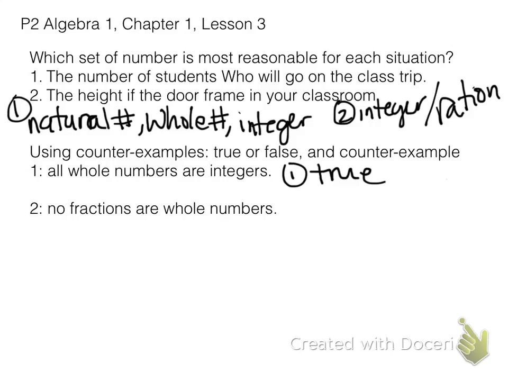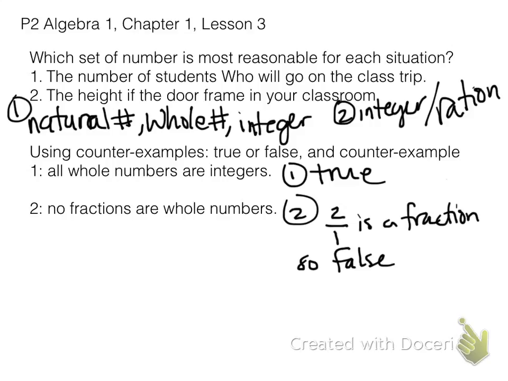All right, next question. Fractions are whole numbers. No fractions are whole numbers. Well, we have a fraction, and I gave you an example earlier of 6. We can write 6 as a fraction. So it is possible for a fraction to actually also be a whole number. So in this case, I give you the example 2 over 1.